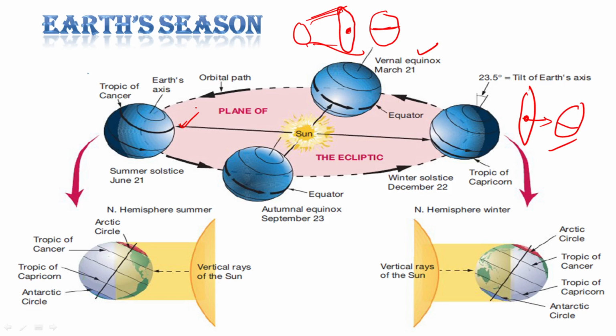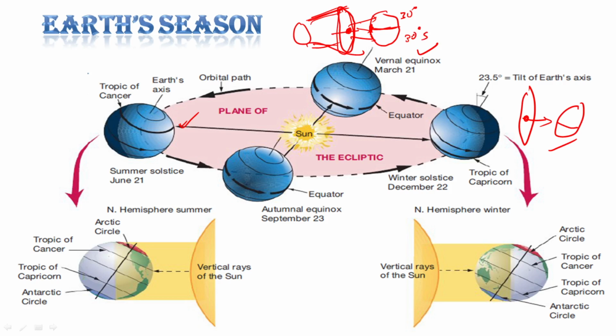Center of illumination means the illumination is coming in a cone shape, right? So this is the illumination, these are the rays, and this is the center part, or we can also say the direct rays of the sun are coming in that region. They will hit the surface perpendicularly. Okay, so during equinox the center of illumination is at the equator, so 30-degree north and 30-degree south will have equal angle of incidence.